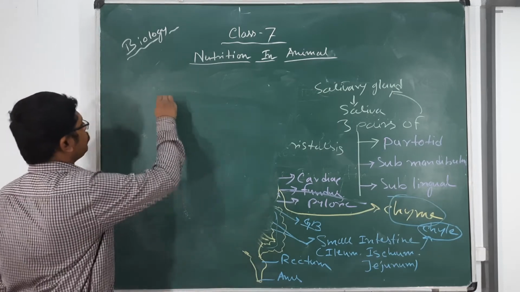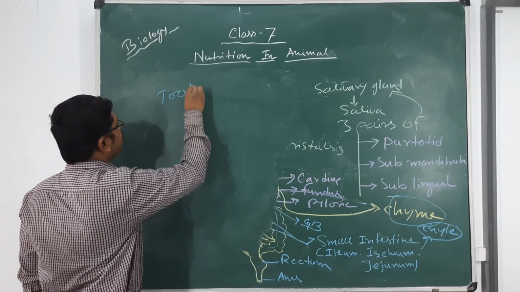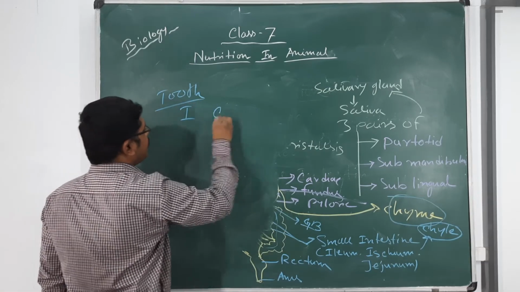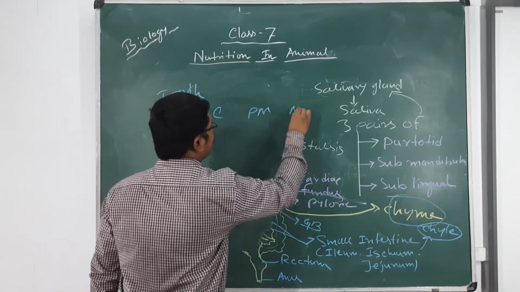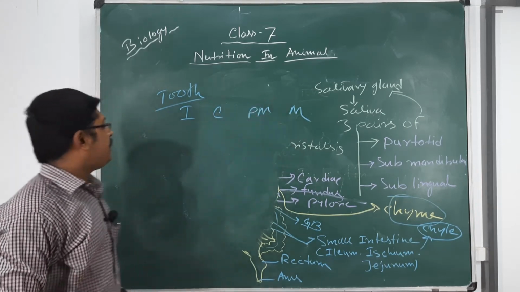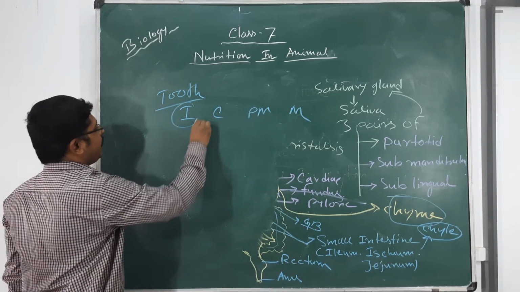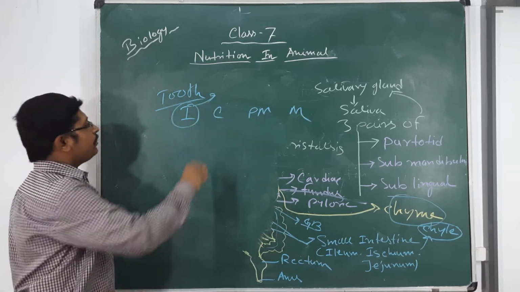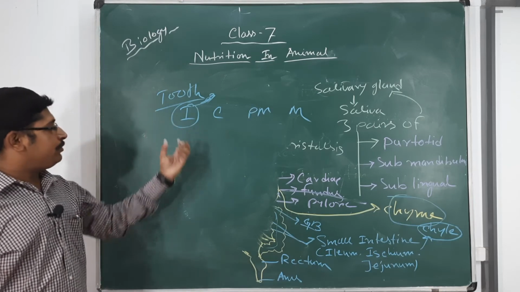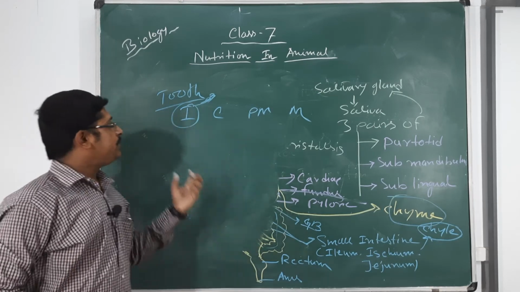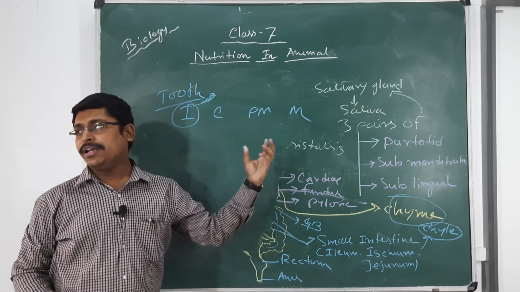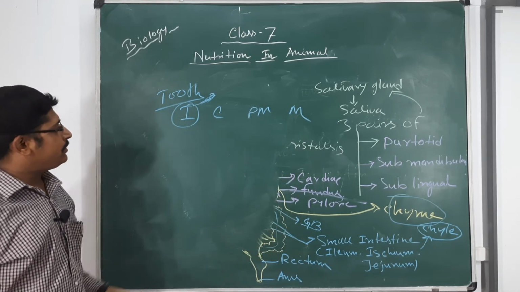Another is the tooth or teeth, you can say. In humans, there are 4 types of teeth: incisor, canine, premolar and molar. I for incisor, C for canine, PM for premolar, M for molar. The main purpose of the incisor is biting and cutting the foods, and the canine's main purpose is tearing the foods, and the premolar and molar are helpful for the grinding and chewing of the food, or the final processing of the foods.